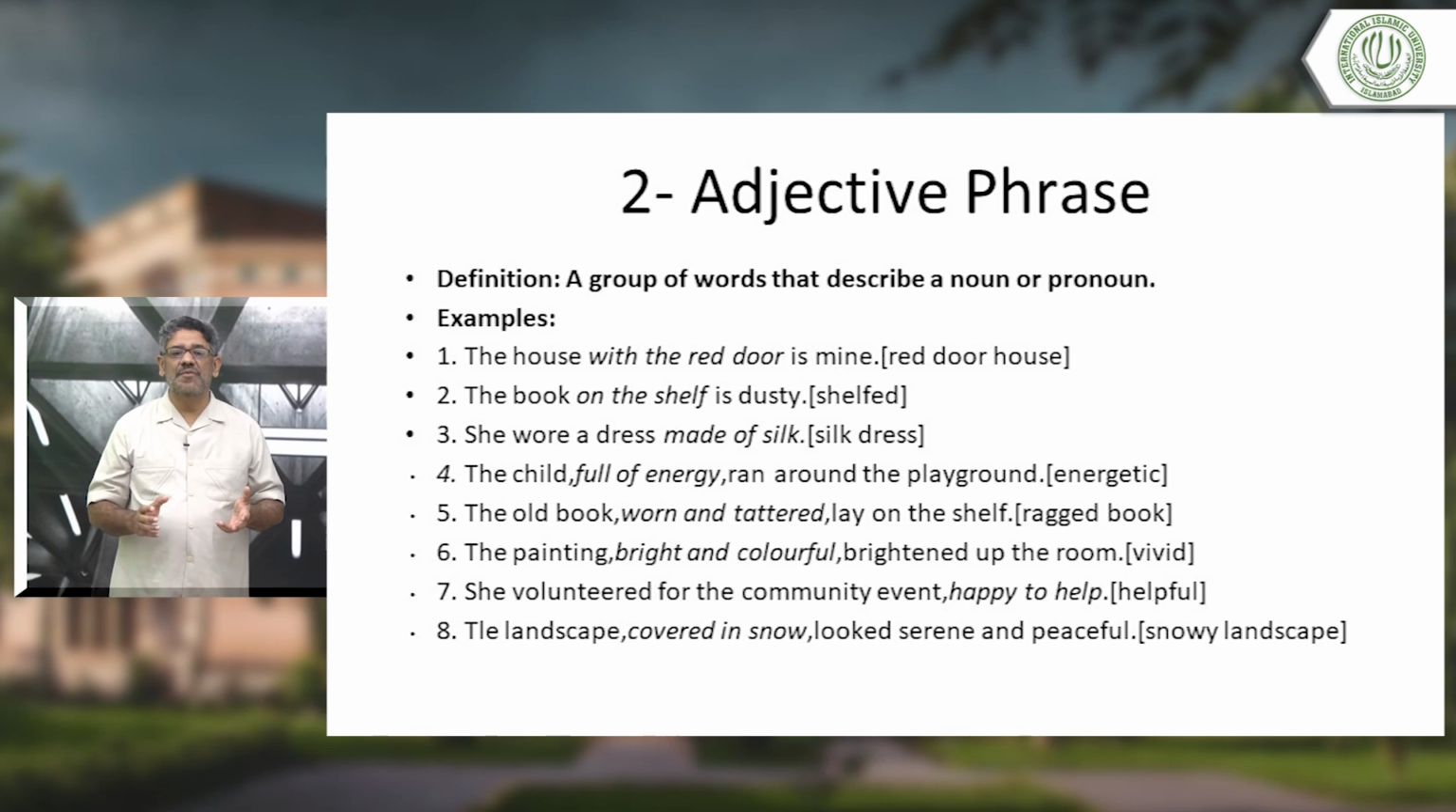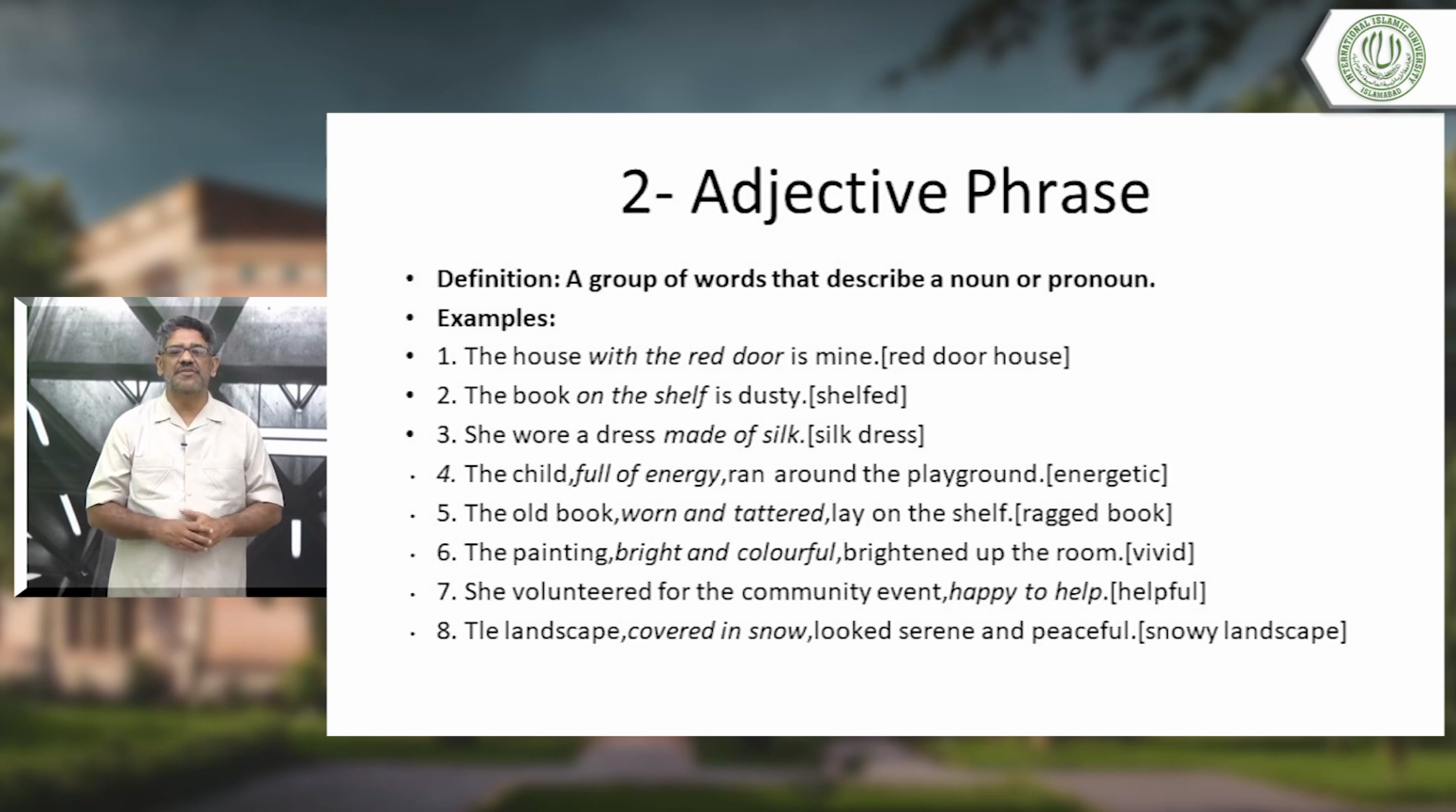The old book, worn and tattered, lay on the shelf. You can say the ragged book. Instead of saying old book, worn and tattered, you could say the ragged book lay on the shelf. Same meaning, ragged book. Ragged is the adjective there. Book is the noun there.